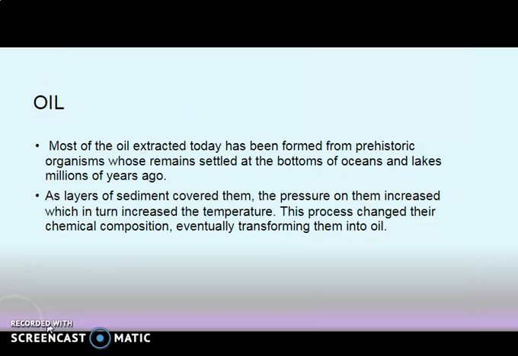Then oil. Most of the oil extracted today has been formed from prehistoric organisms whose remains settled at the bottoms of oceans and lakes millions of years ago. And as layers of sediment covered them, the pressure on them increased, which in turn increased the temperature. This process changed their chemical composition, eventually transforming them into oil.